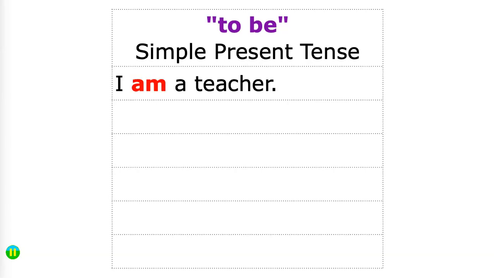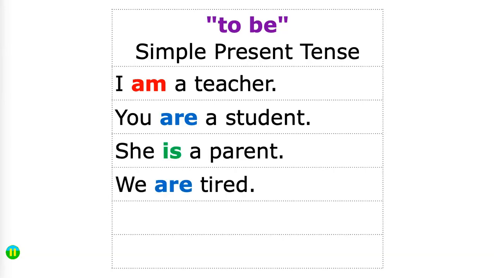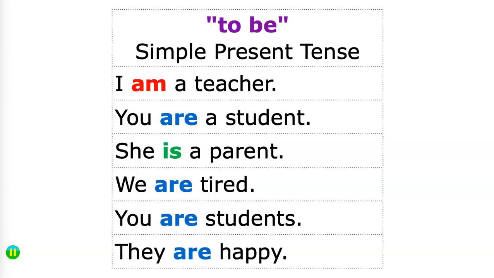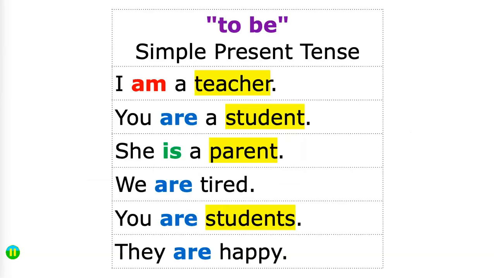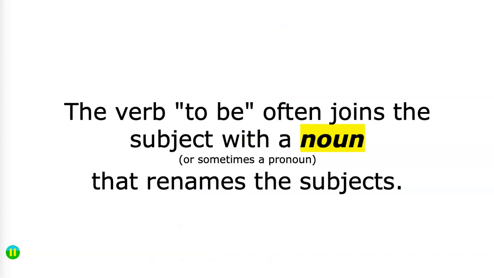I am a teacher. You are a student. She is a parent. We are tired. You are students. They are happy. Let's look at some of the details here. I've highlighted the words teacher, student, parent, and students. That's because the verb to be often joins the subject with a noun, sometimes a pronoun, that renames the subject.